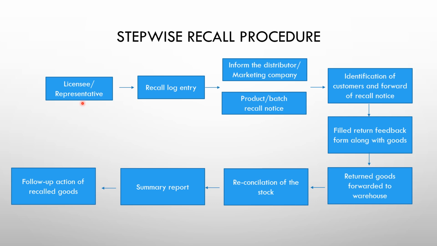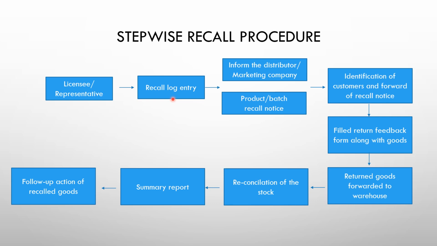Whenever there is a situation where the product has to be recalled and the representative of the company or the licensee is informed, this person will enter the recall initiation into the recall logbook, and this has to be entered.